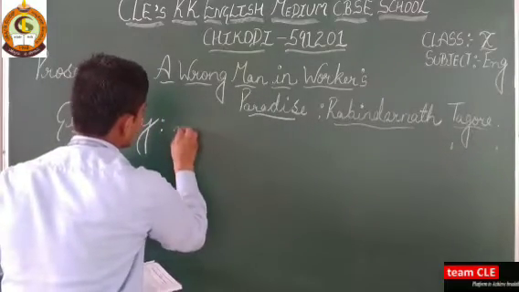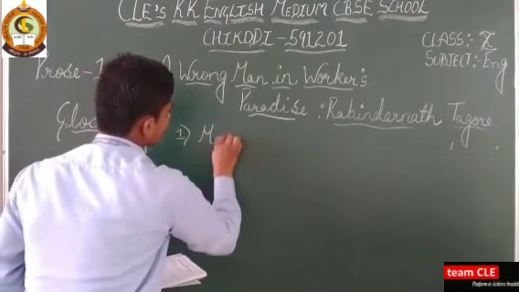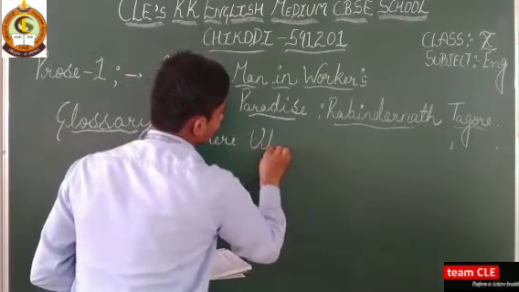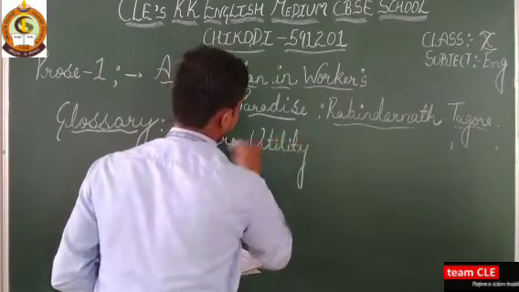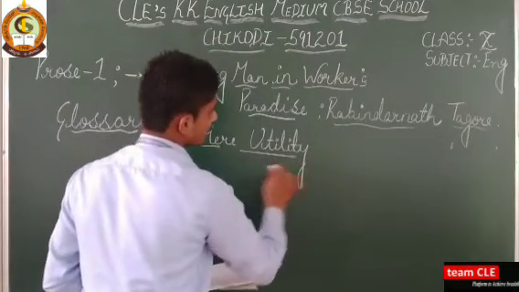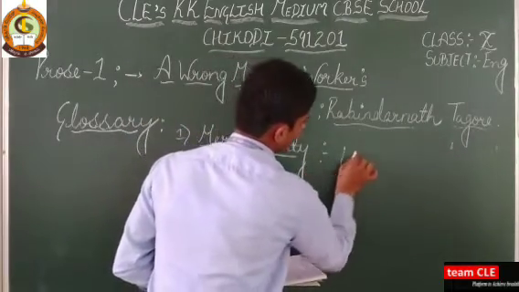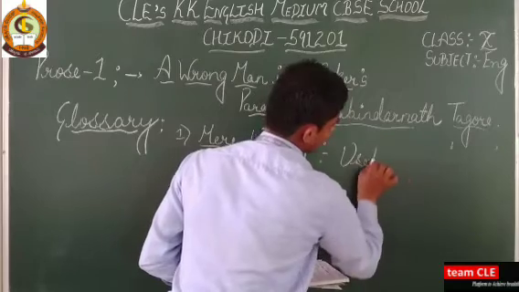So the first word here we have "mere utility." Mere utility is a useful thing.